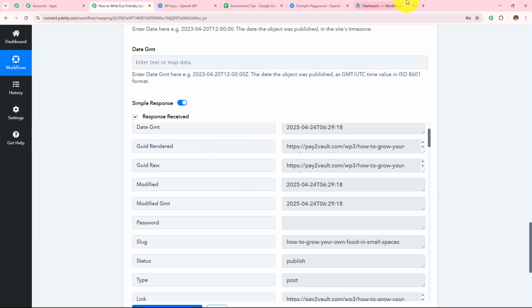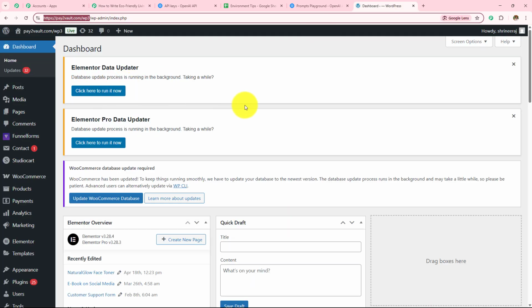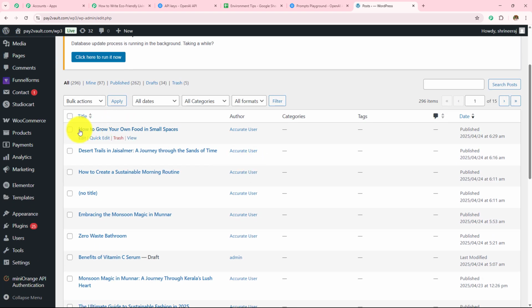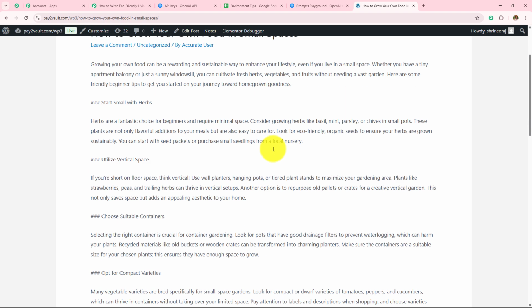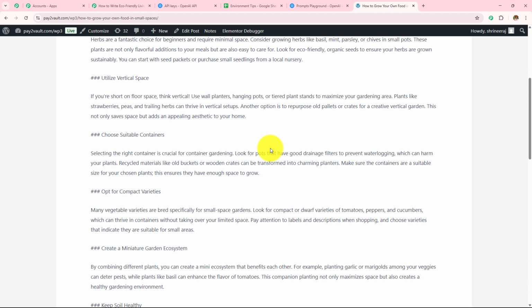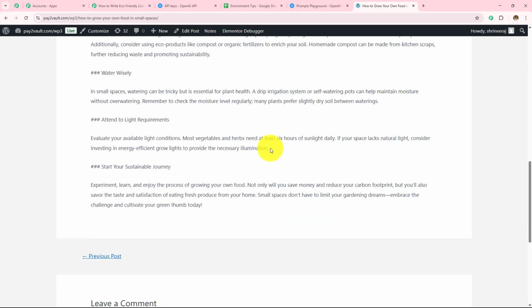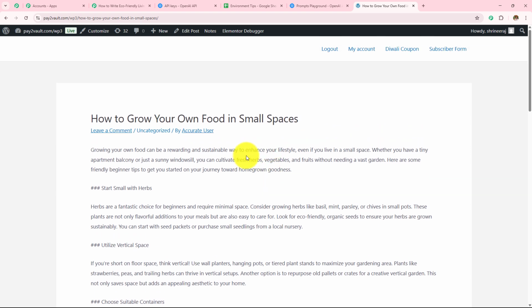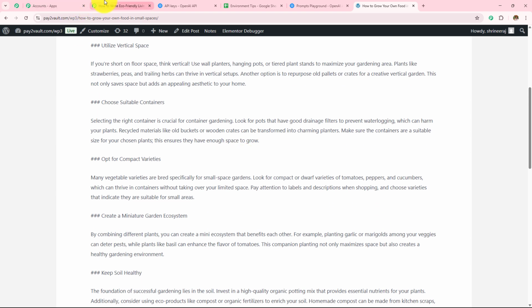Let's quickly open my WordPress. In my WordPress, on the left hand side where I can see all these options, I'm going to go towards Posts and click on All Posts. Now here we can see that the post has been created, how to grow your own food in small space. Let's click on View and here we can see the post has been created. Here we have all the points and this is the same exact post which we have added in the workflow. It has been created and posted on my WordPress.